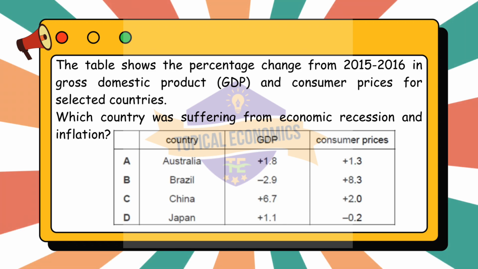For option C, China. GDP, plus 6.7%, positive growth, so no recession. Consumer prices, plus 2.0%, inflation, prices are rising. Hence we see that China is experiencing growth, not a recession, and inflation. Lastly, option D, Japan. GDP, plus 1.1%, positive growth, so no recession. Consumer prices, minus 0.2%, deflation, not inflation. So, we can conclude that Japan is experiencing growth, not a recession, and deflation, falling prices.